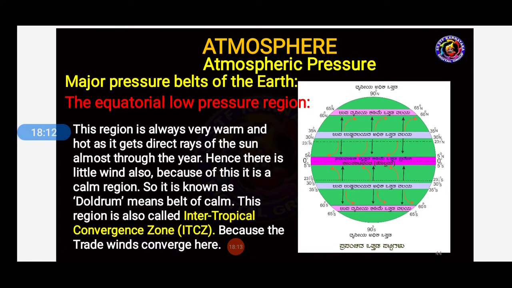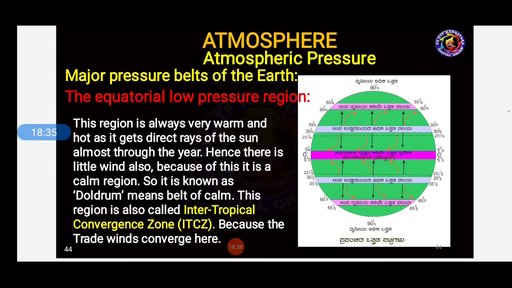Doldrum means belt of calm. This region is also called the intertropical convergence zone, ITCZ, because the trade winds converge here, as it is also known as the calm region, the doldrum, isn't it?